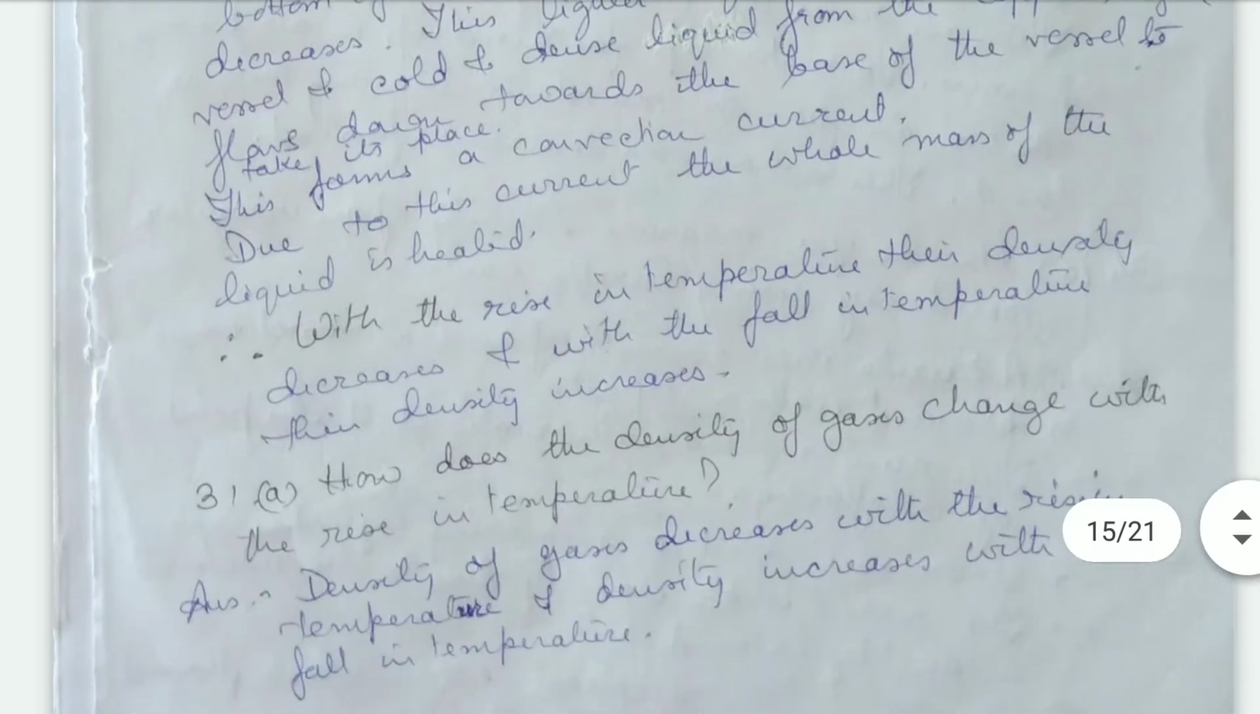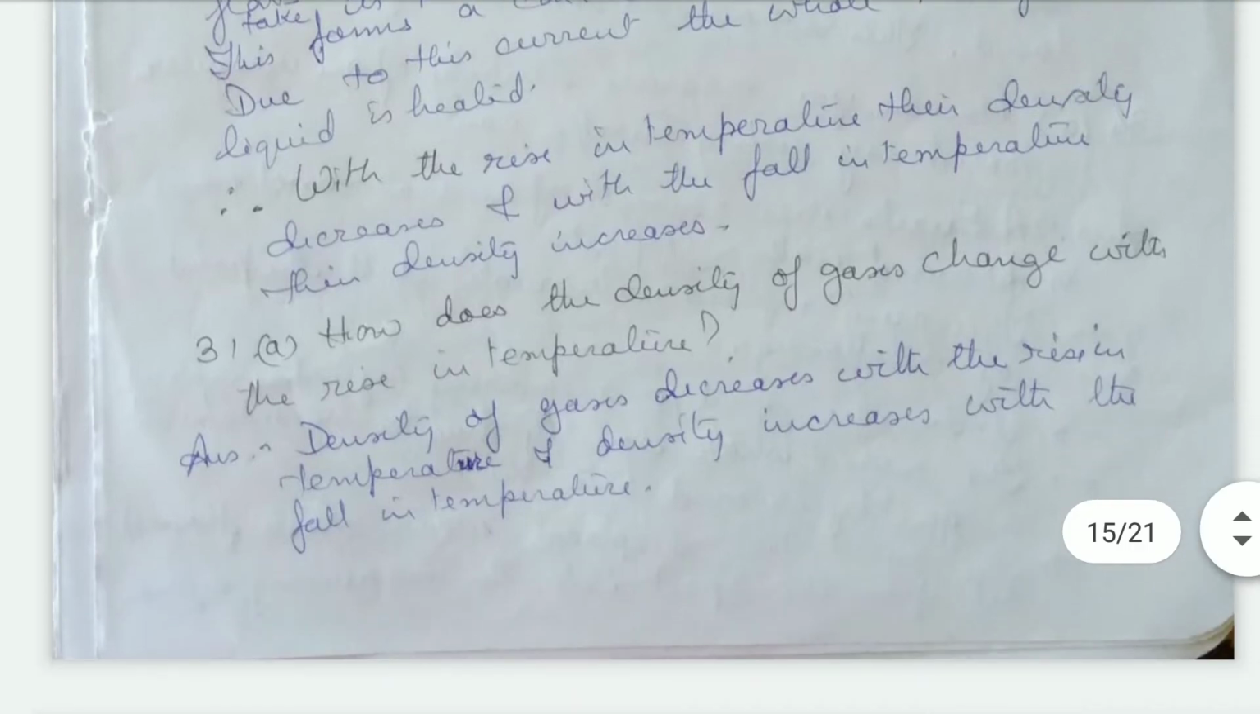Therefore, with the rise in temperature their density decreases, and with the fall in temperature their density increases. Now the next question is, how does the density of gases change with the rise in temperature? Here also, like liquids, the density of gases decreases with the rise in temperature and increases with the fall in temperature.